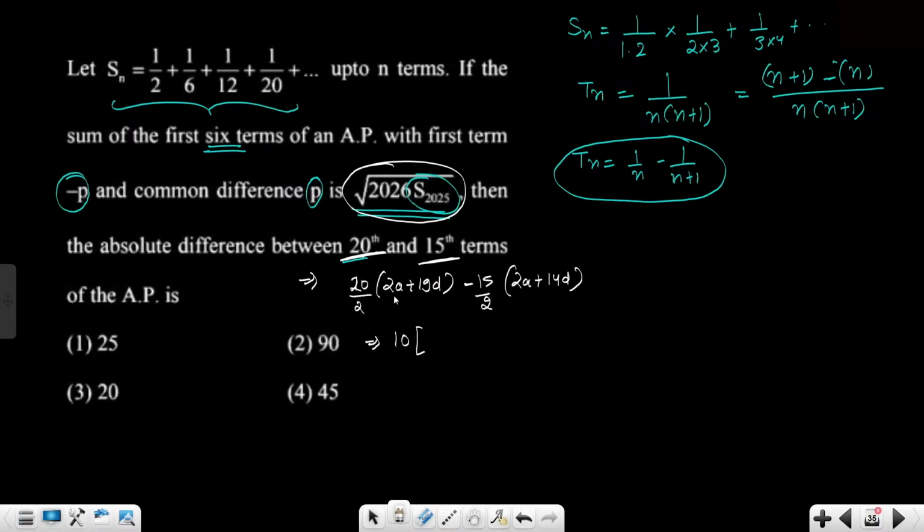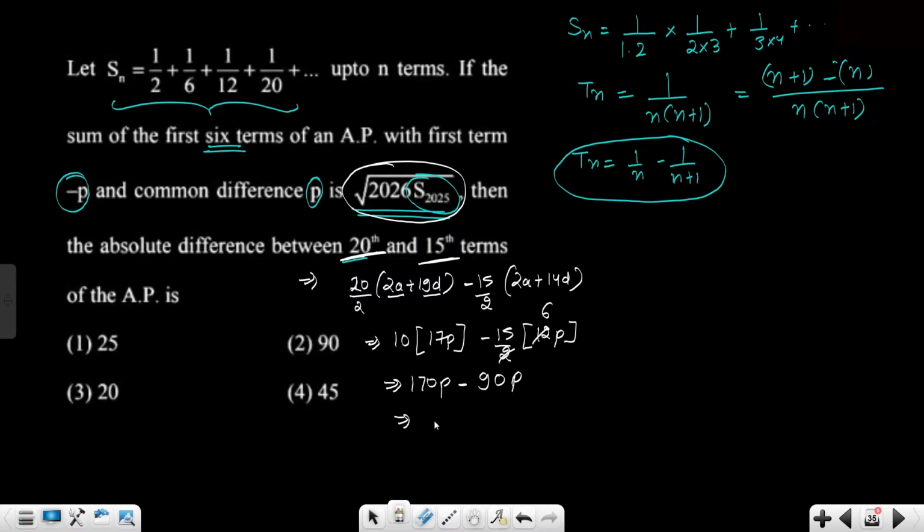If you put A as minus P, 19 minus 2 is 17P, minus 15 by 2 and you are going to get 14 minus 2, 12P, since D is P and A is minus P. So this is going to give you 170P minus 90P.